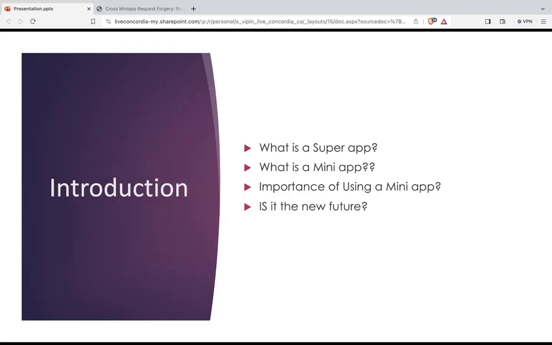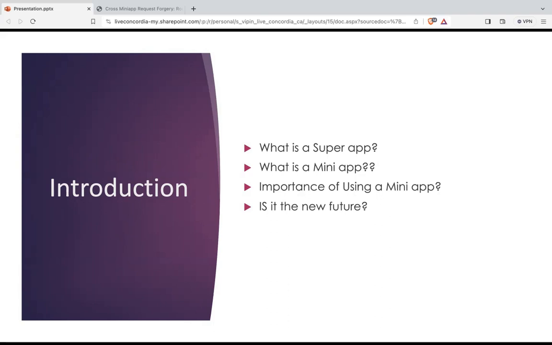Other than that, what is a mini app? A mini app is basically a fully fledged application which is executed inside a mobile super application. So basically the super app is the parent and the mini application is the child. It runs inside the super application. A mini app is also JavaScript code that runs inside a super application, and it just saves our time and development effort. It is lightweight and is executed inside a super application. It has its own pros and cons, so I'll be discussing them further.